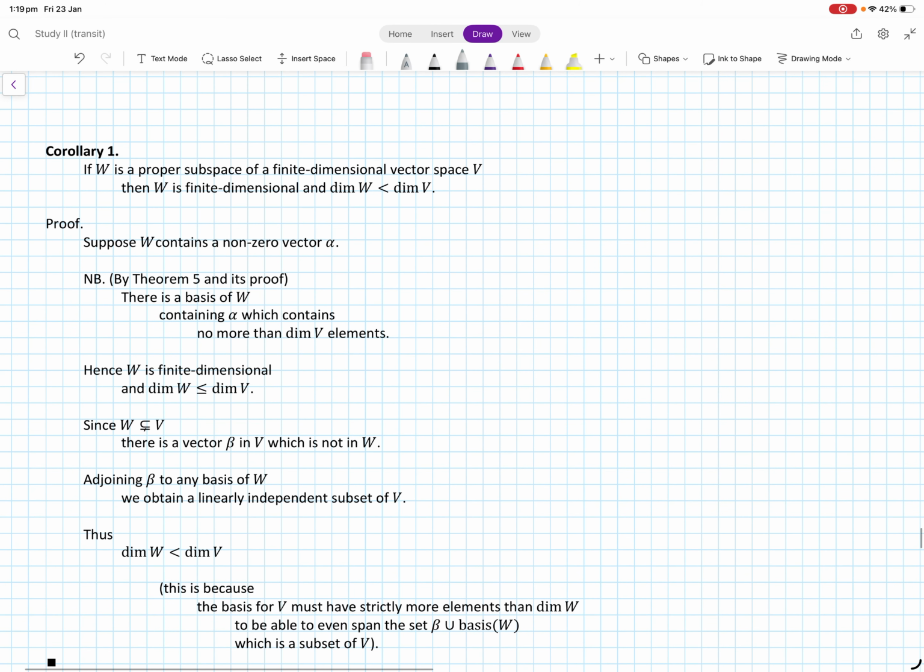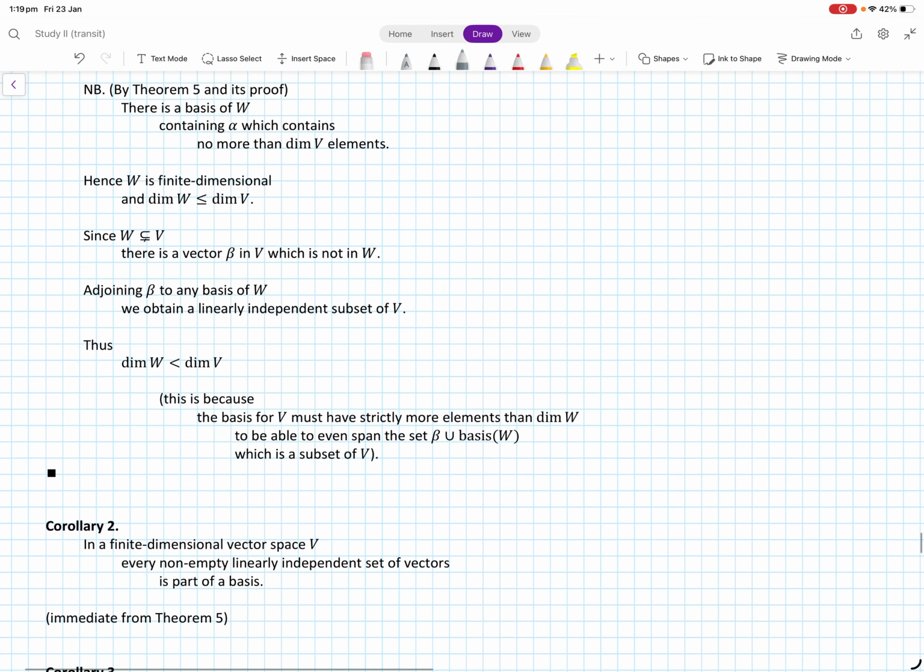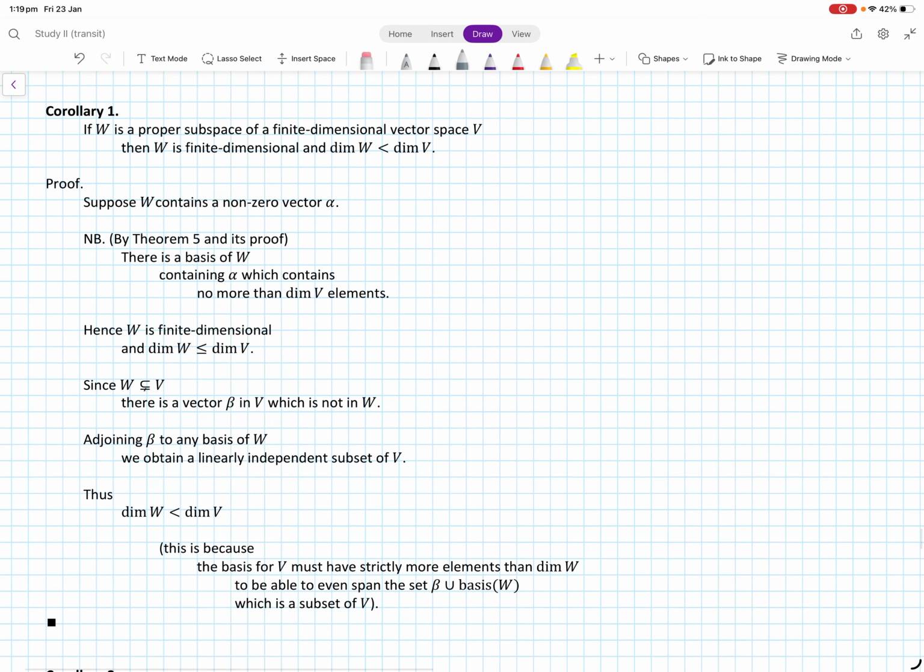Okay, I hope that was clear. Now let's move on to a corollary of this result. The corollary says that if W is a proper subspace of a finite dimensional vector space V, then W is a finite dimensional subspace, and the dimension of W is at most the dimension of V. Okay, so let's look at this again.